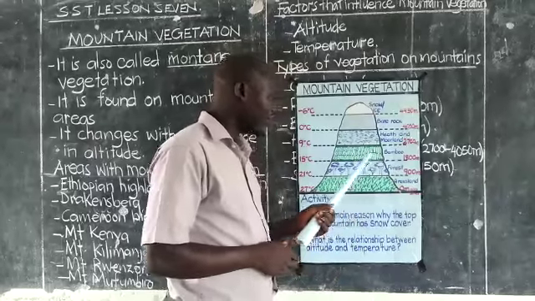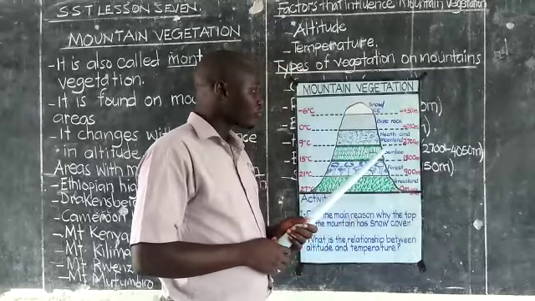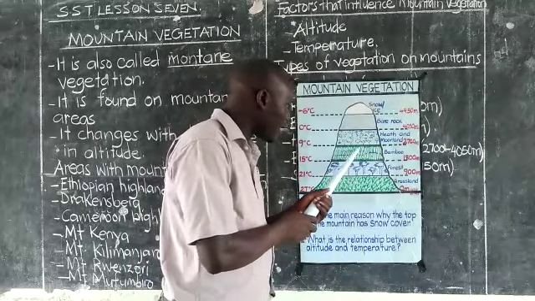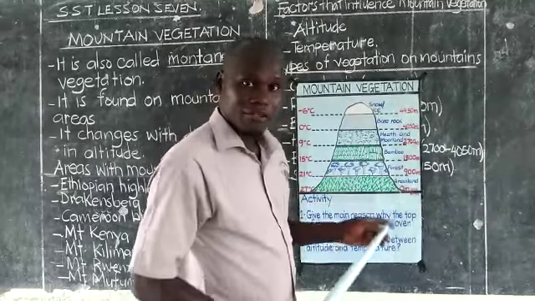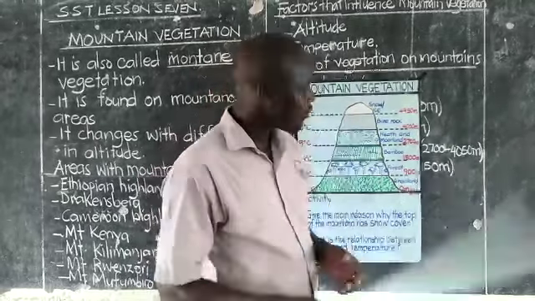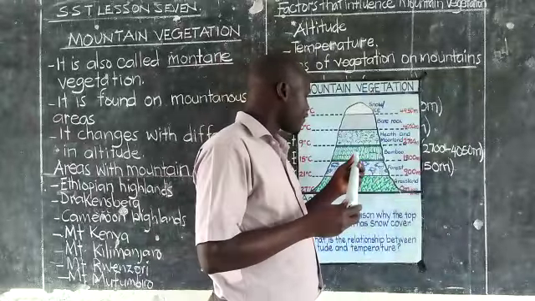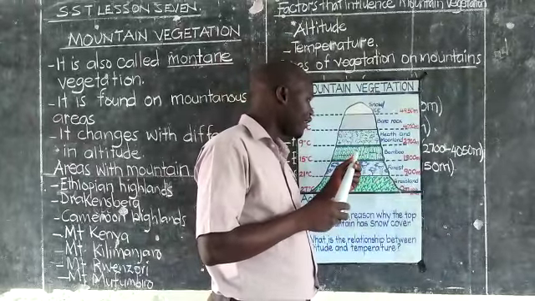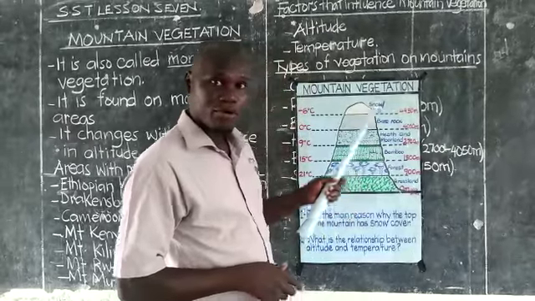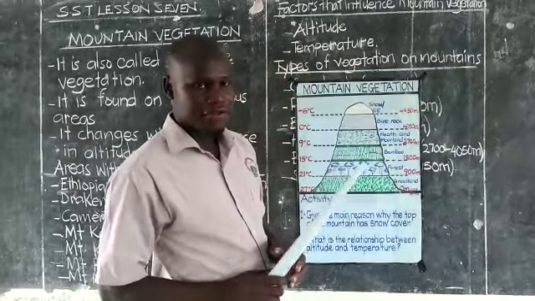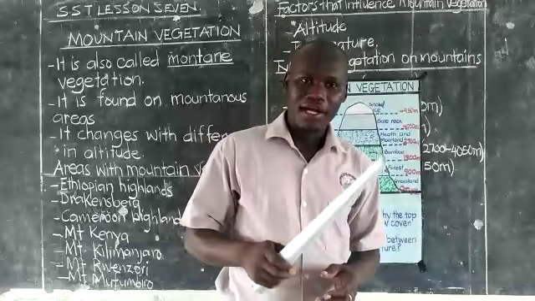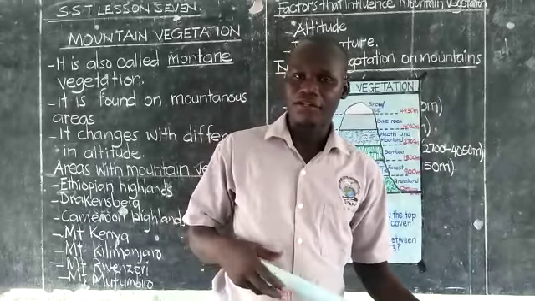After the rainforest, we have the bamboo. This area is favorable for mountain gorillas. Mountain gorillas always prefer living in this area where the bamboo grows. Why? Because bamboo acts as food for these gorillas.